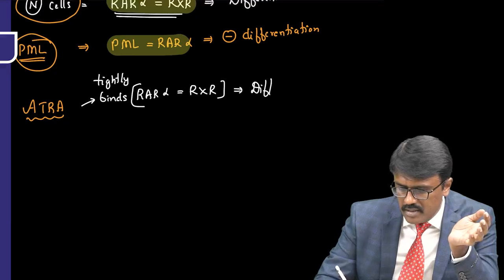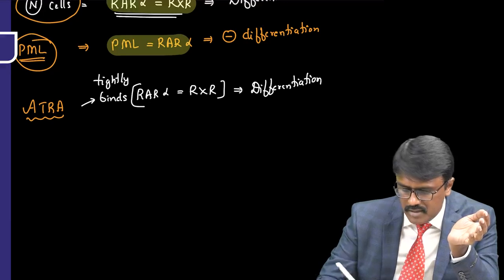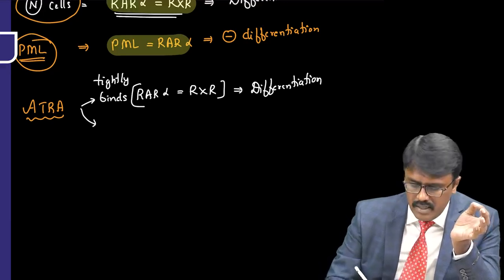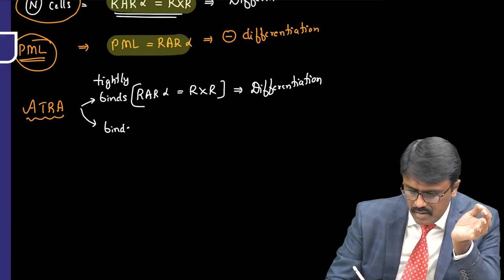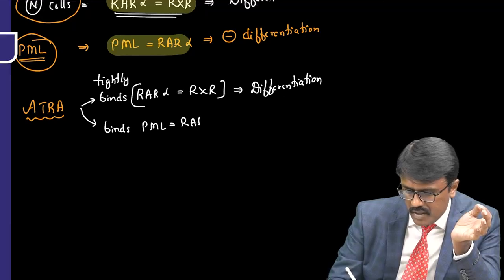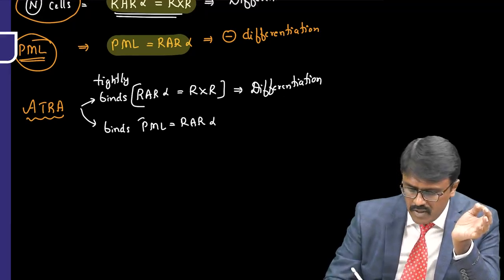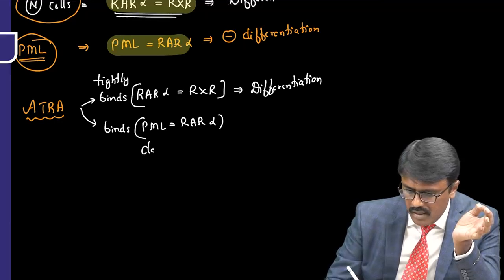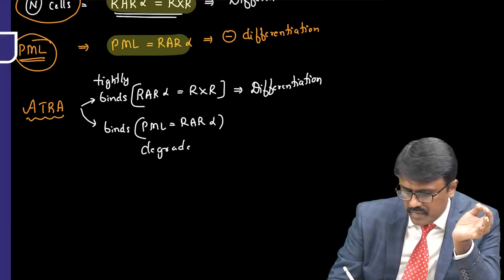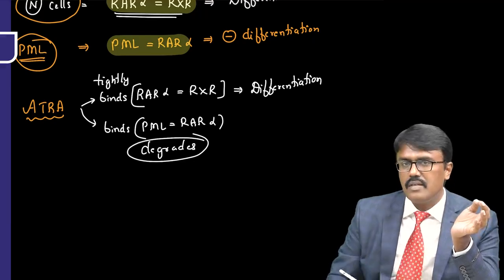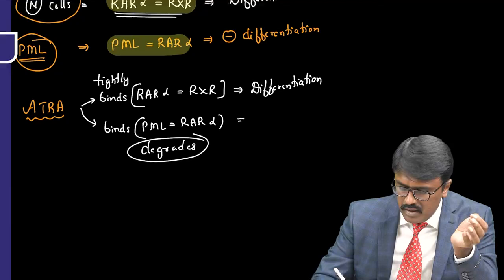The cancer cells will undergo differentiation. That's why it is called a differentiating agent. It also binds the PML-RAR alpha, and when it binds to this, it will degrade this. If that is degraded, the cells will also undergo differentiation.